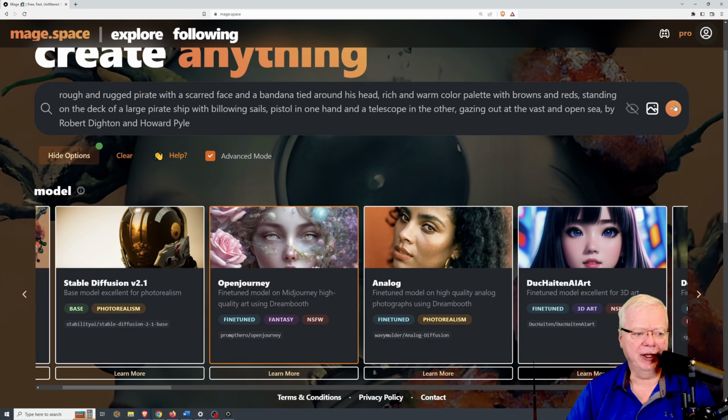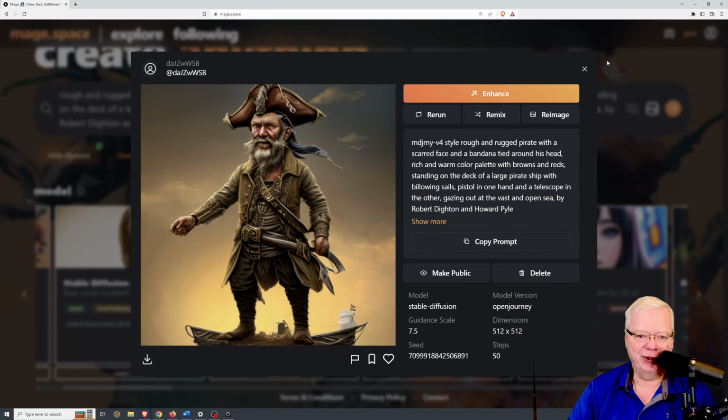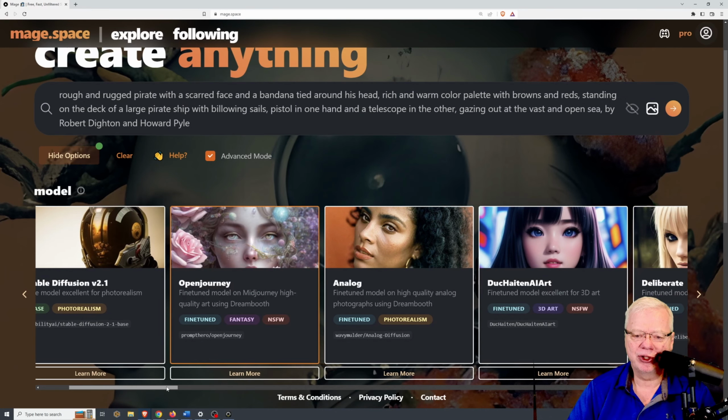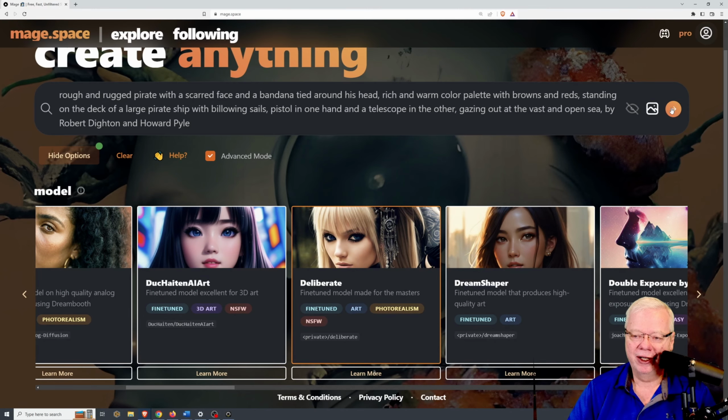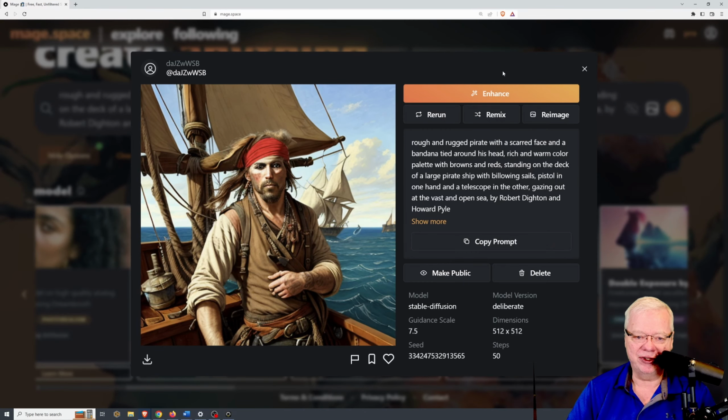So just to give you something else, a different type of artwork, we're going to do one of a pirate here. And we'll start off with Open Journey to see what kind of art we could expect from that. And as you can see, Open Journey returns kind of a cartoonish image here. And of course, you can always hit rerun on these just to give yourself some more options. That is one of the drawbacks about this, is you can only create one image at a time, whereas with Midjourney or with Playground, you can generate up to 4 images at a time.